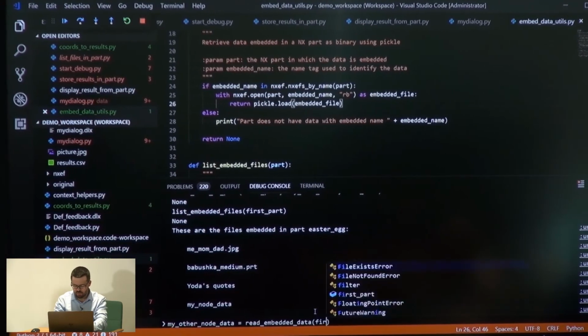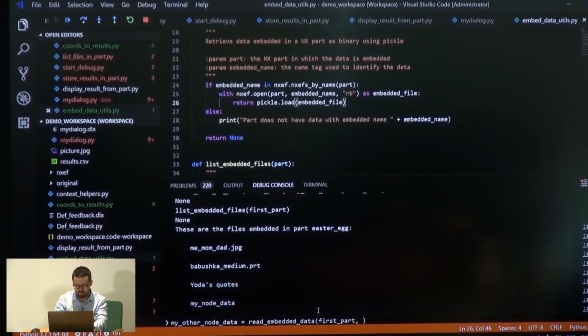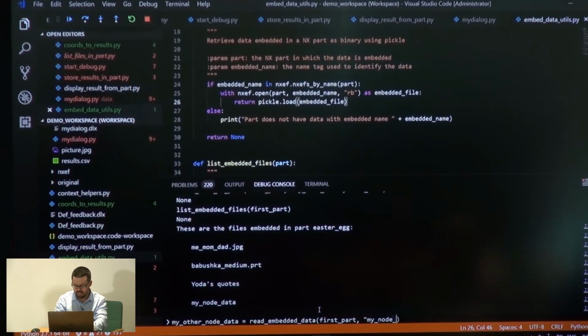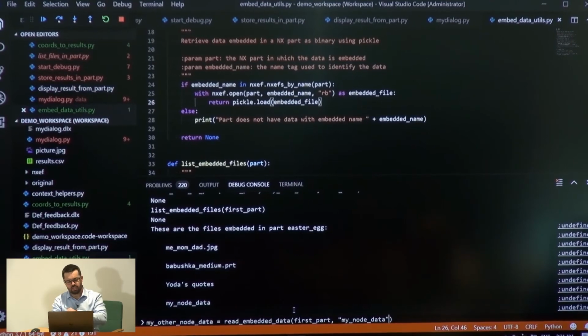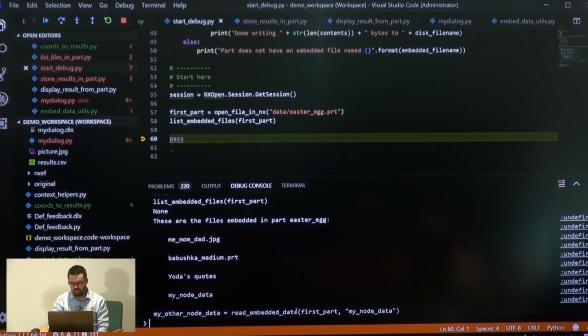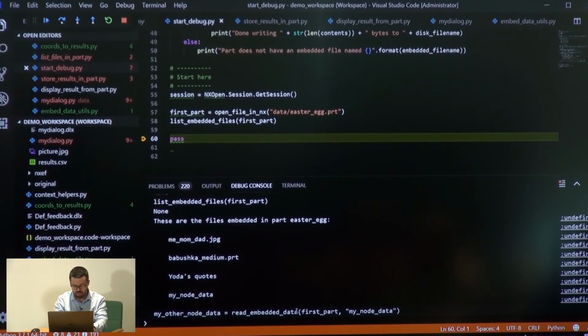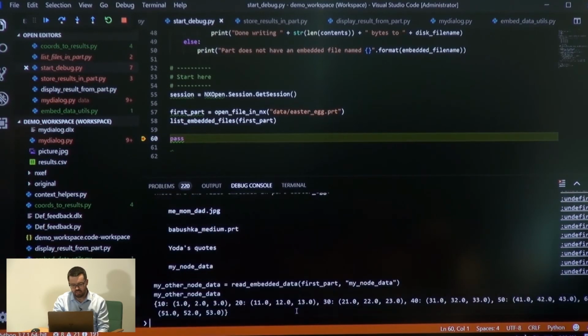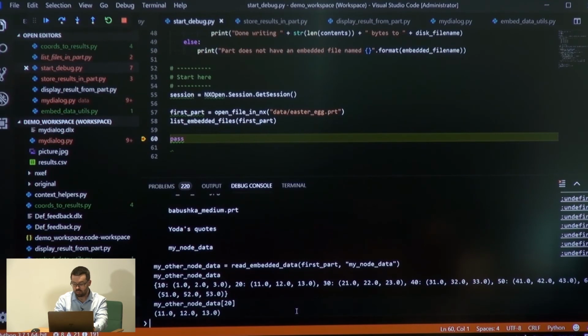So I'm going to read that from first part here, and I'm going to give it the name of the data, and I'm setting this new variable to this thing. And again, no news is good news in this case. So let me just print out what this contains. And you see that we're back to the same kind of data that we had. If I do the node 20, again, we get back the coordinates 11, 12, and 13 as before, and 40.